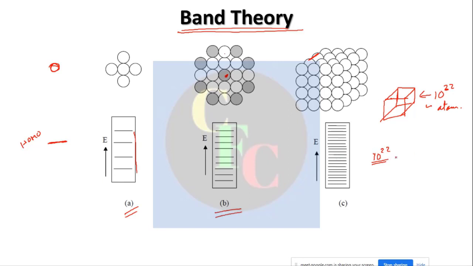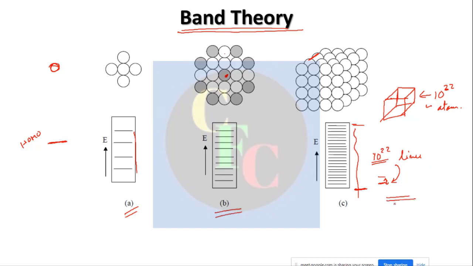You have 10 to the power 22 lines, and in between these two boundaries you have 10 to the power 22 lines. In fact, the atomic energies are not even this gap apart. Suppose only this much. Now in between this gap, you have 10 to the power 22 lines. How will it look? You cannot discern between the lines.